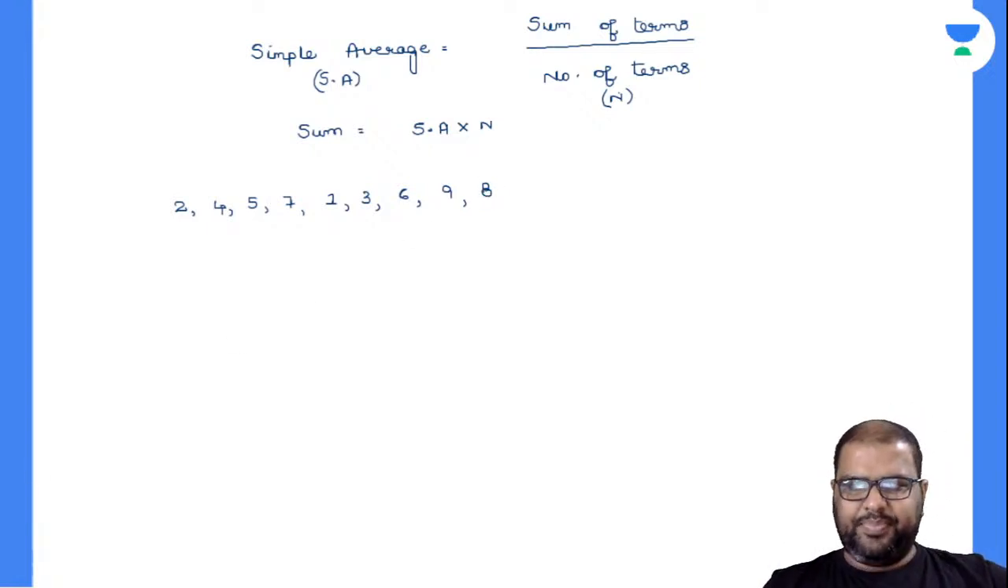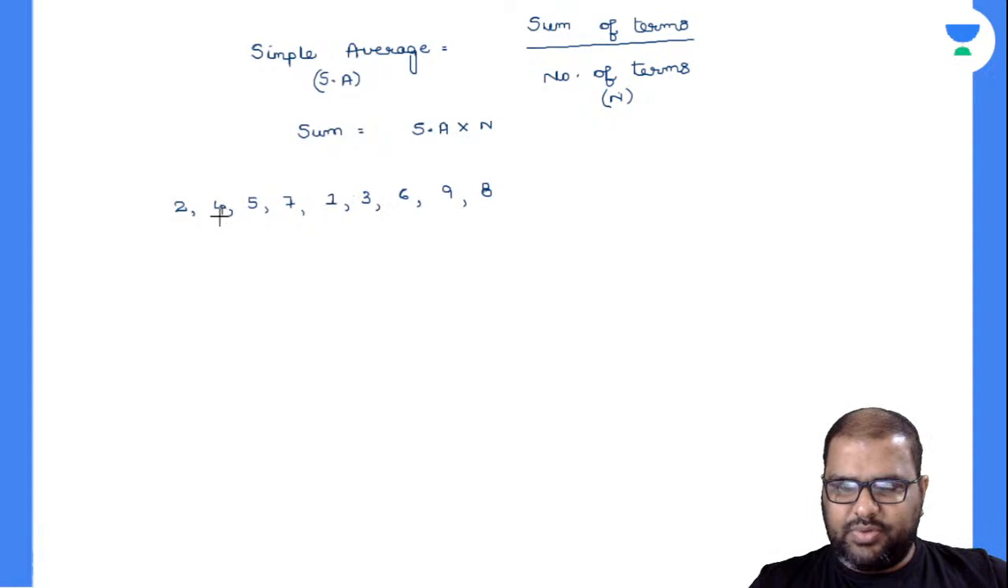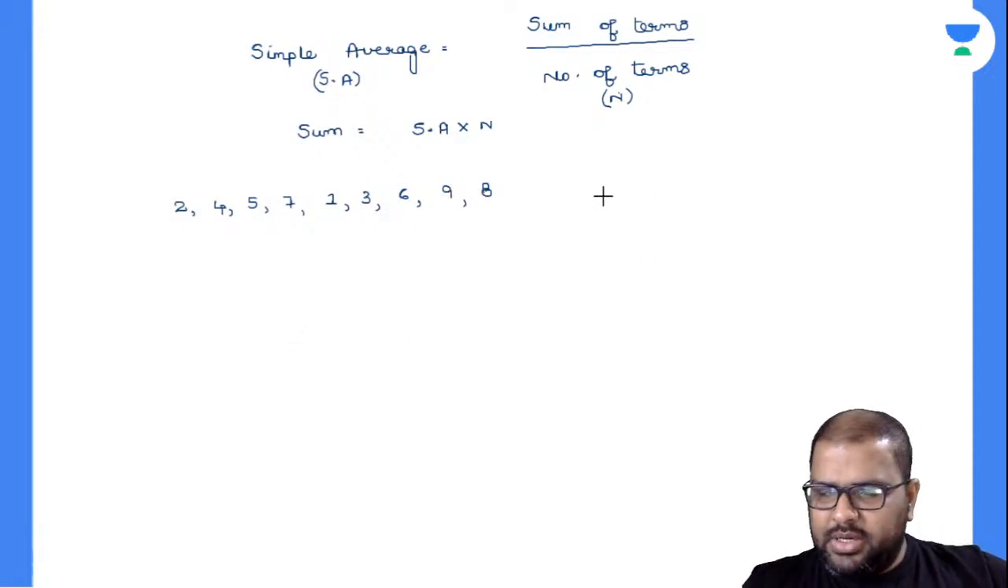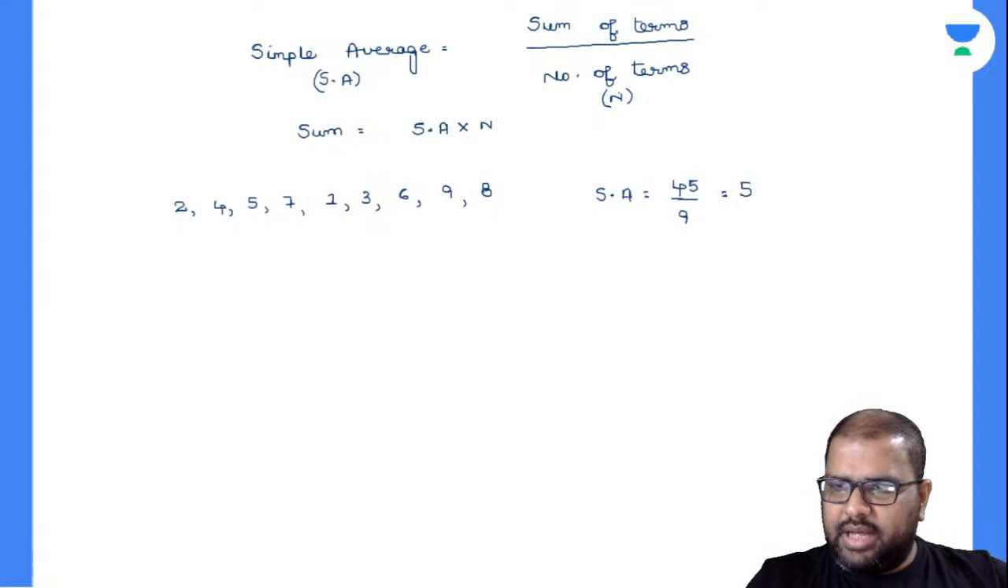Now what is the simple average there? Can anybody say? Add all those numbers: 1 plus 2, 3, 3 plus 3, 6, 6 plus 4, 10, 15, 21, 28, 36, 45. Am I right or wrong? So the sum of the terms is 45. The number of terms is 9. So what is your simple average there? This is your simple average.